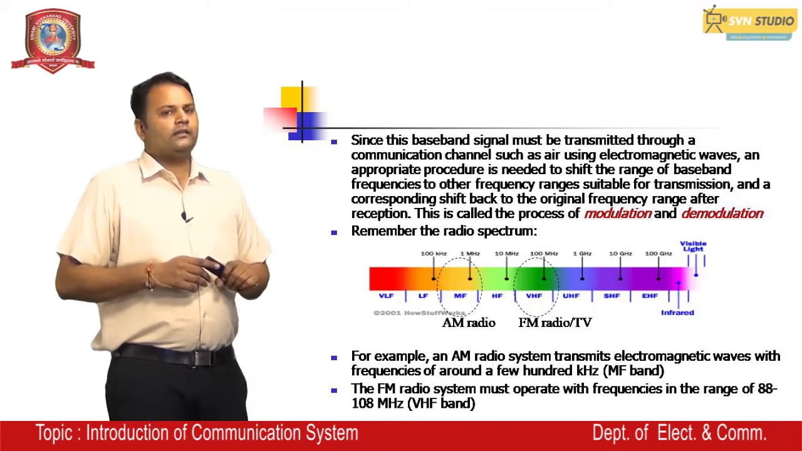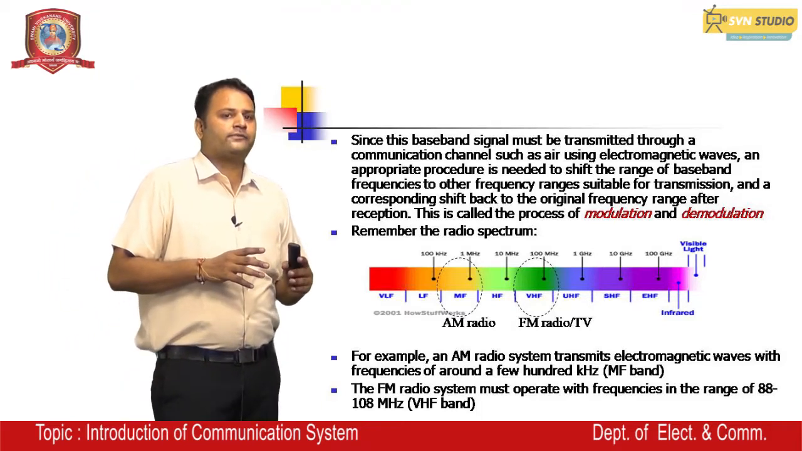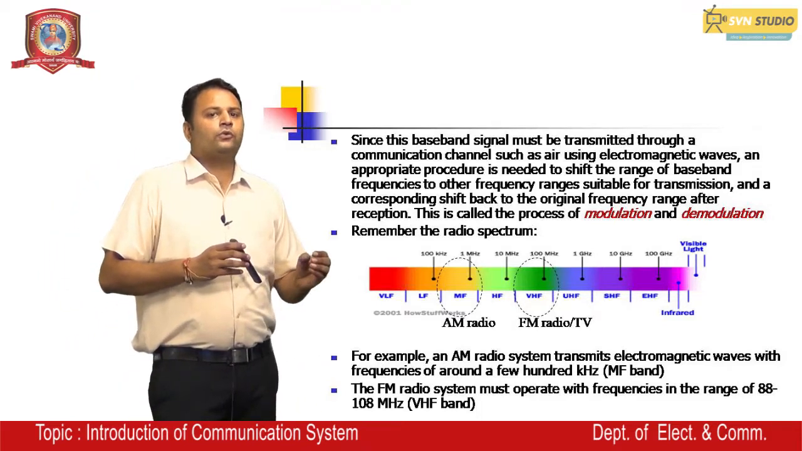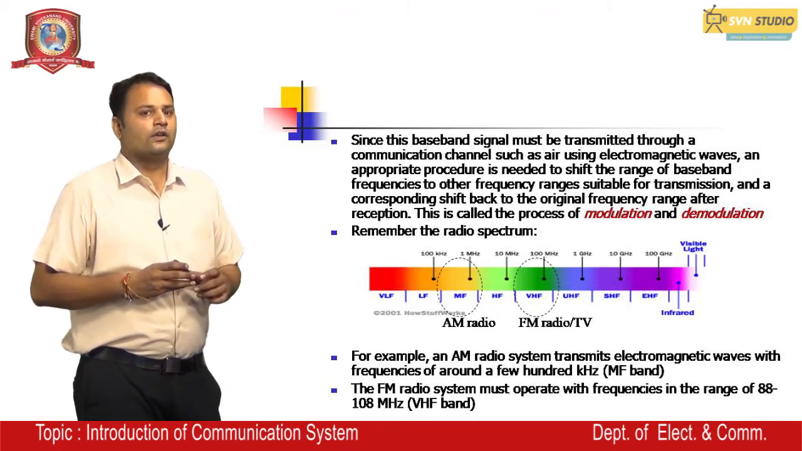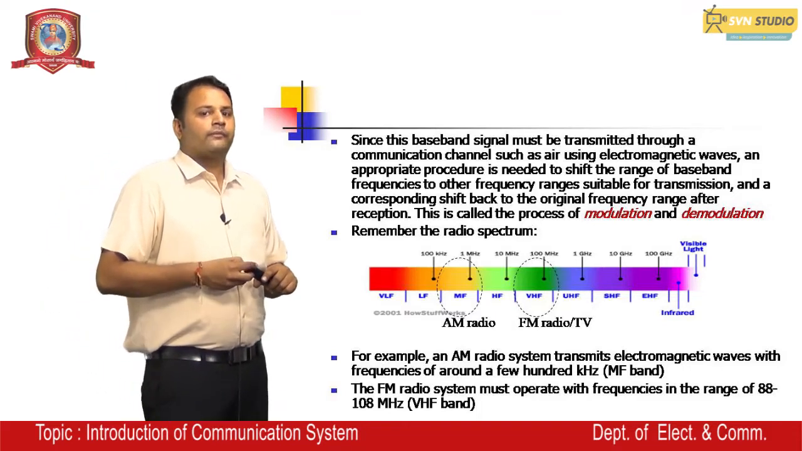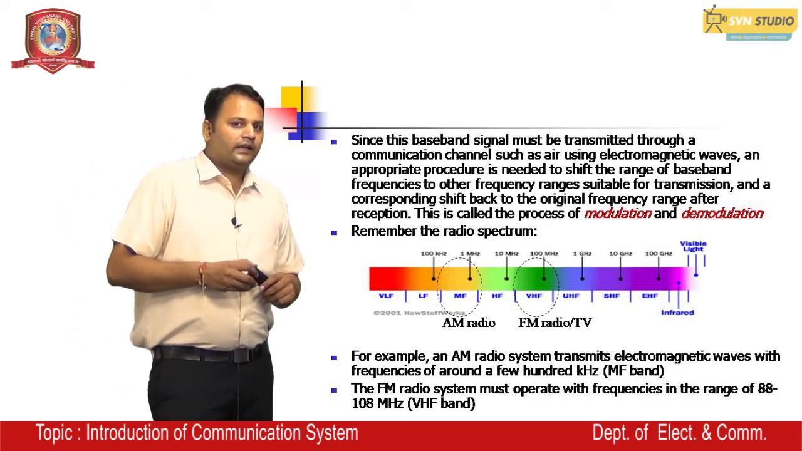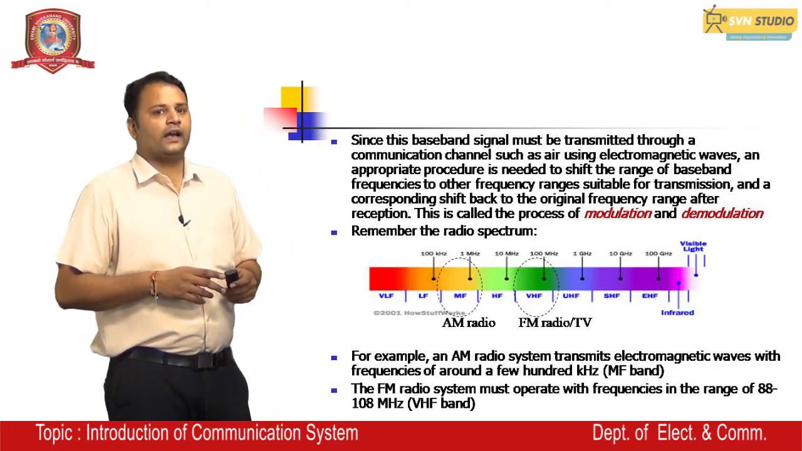For example, in the AM radio system, the electromagnetic waves with a frequency of around a few hundred kilohertz are being used in the medium frequency range. For FM communication, the FM radio system, we use the frequency range around 88 megahertz to 108 megahertz, that is called very high frequency range.